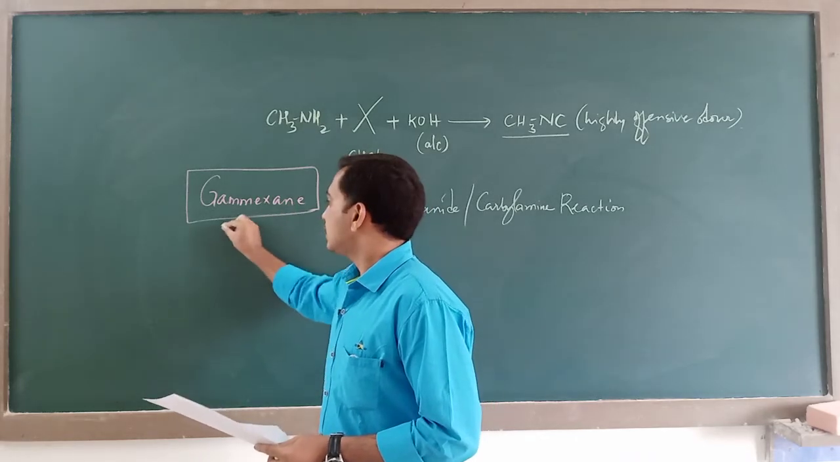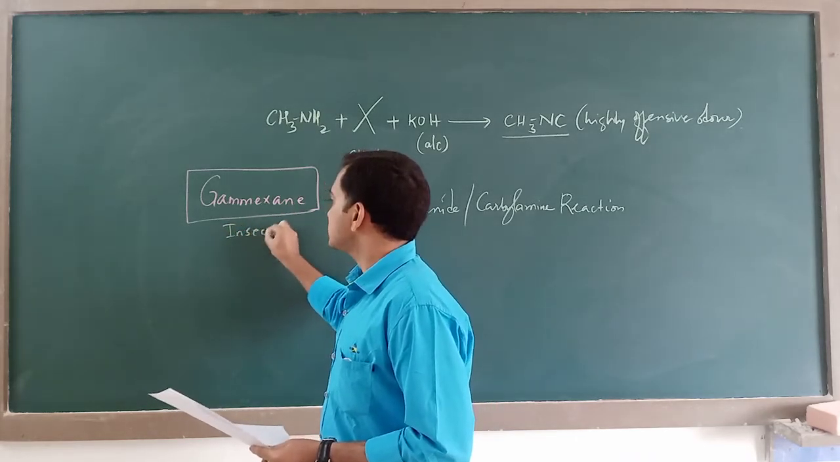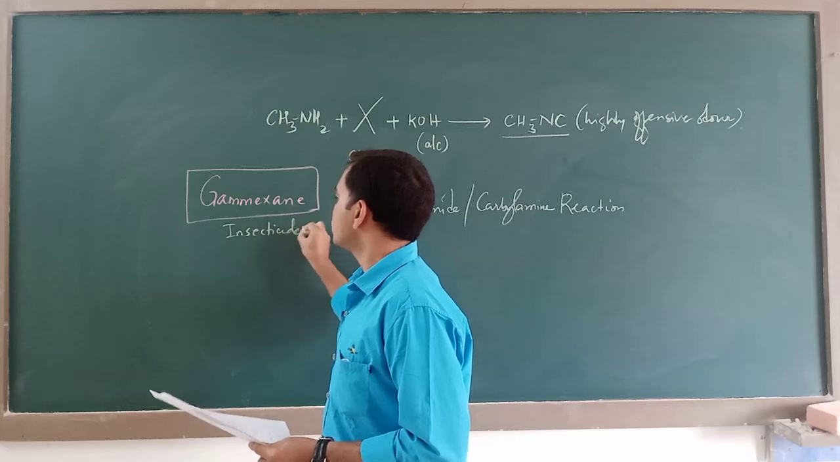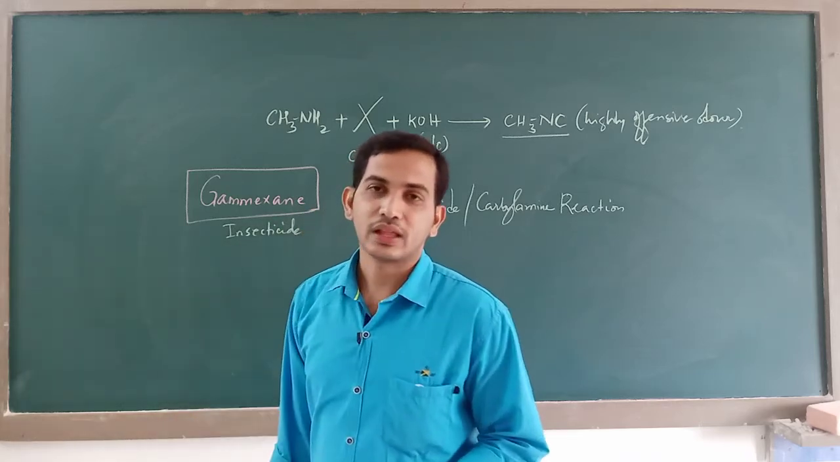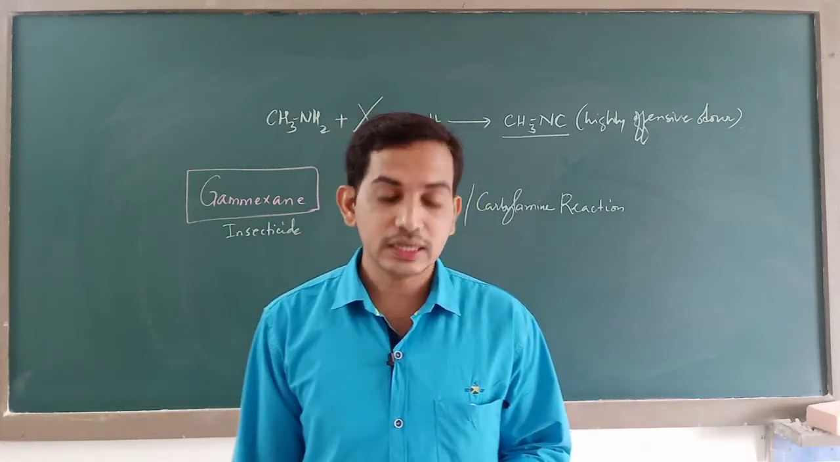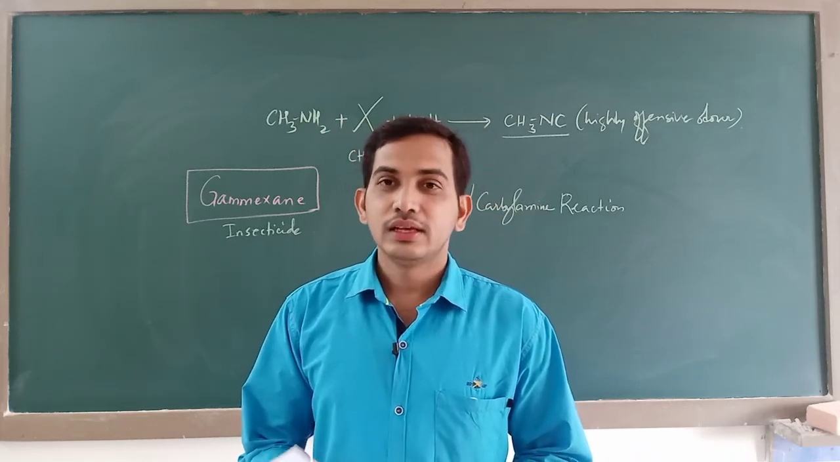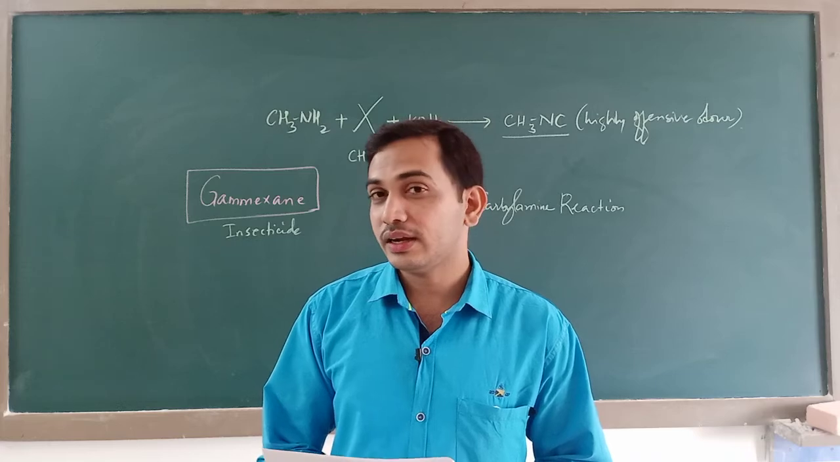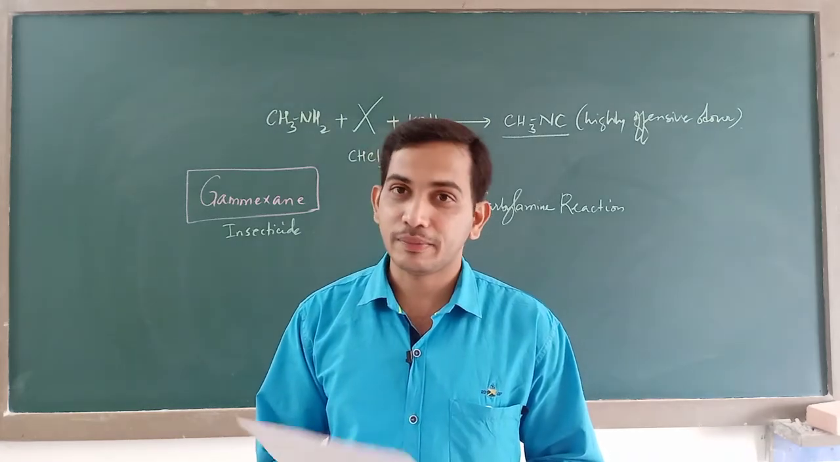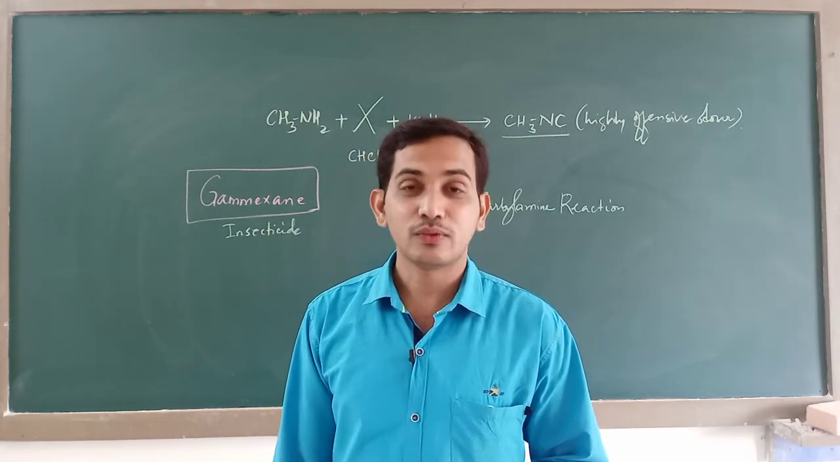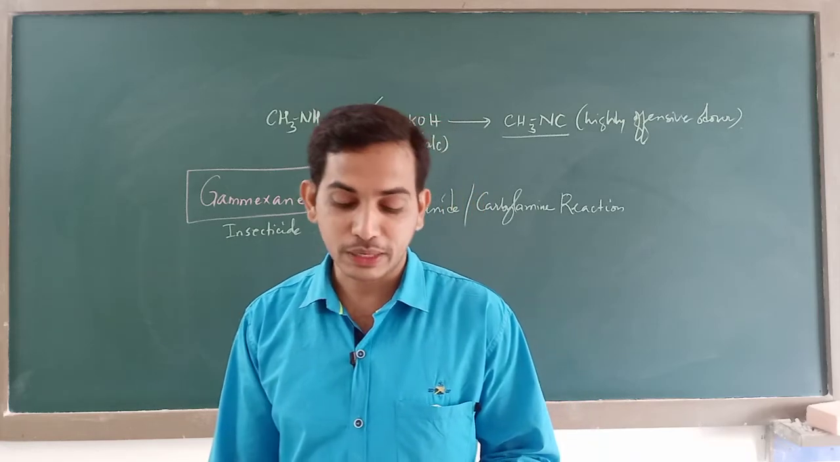Now, gamexane is a kind of insecticide that is used to get rid of insects. So, the correct option is D, gamexane. This is also an active ingredient in Lakshman Rekha. What is Lakshman Rekha? I do not need to explain.